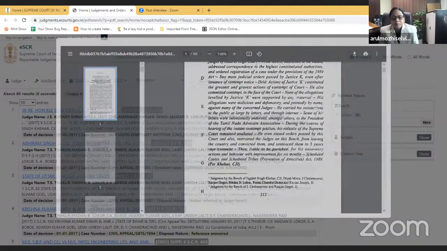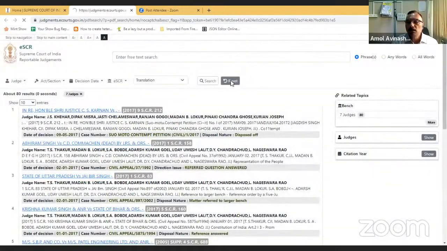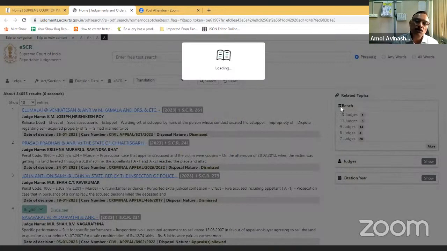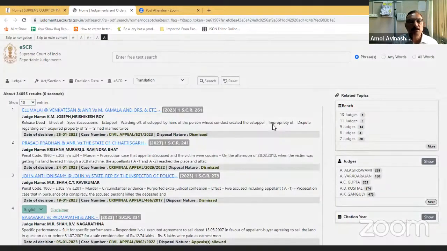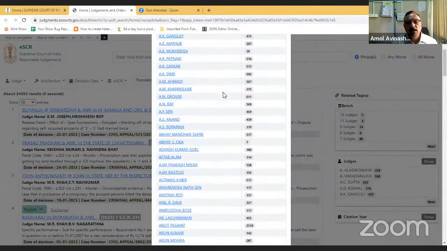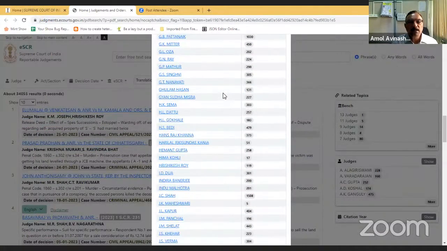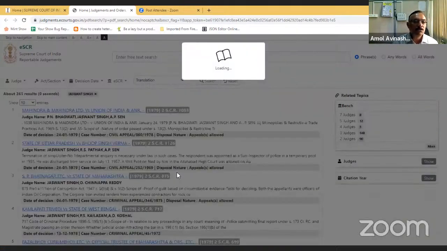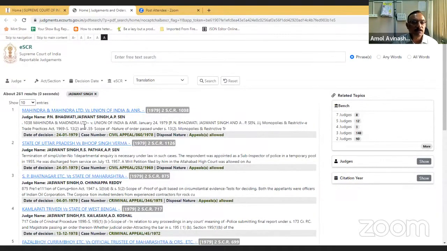Okay. So next, you can search judge wise also. So now out of these 34,000 judgments, you can search judge wise. If you click on judge wise, you can get a list of all Supreme Court judges, and by clicking a particular judge, you can get the judgments where he is part of that bench. So if I want to see judgments of Honorable Justice Jaswant Singh, I'll get 261 judgments where Honorable Justice Jaswant Singh is a part of that bench.